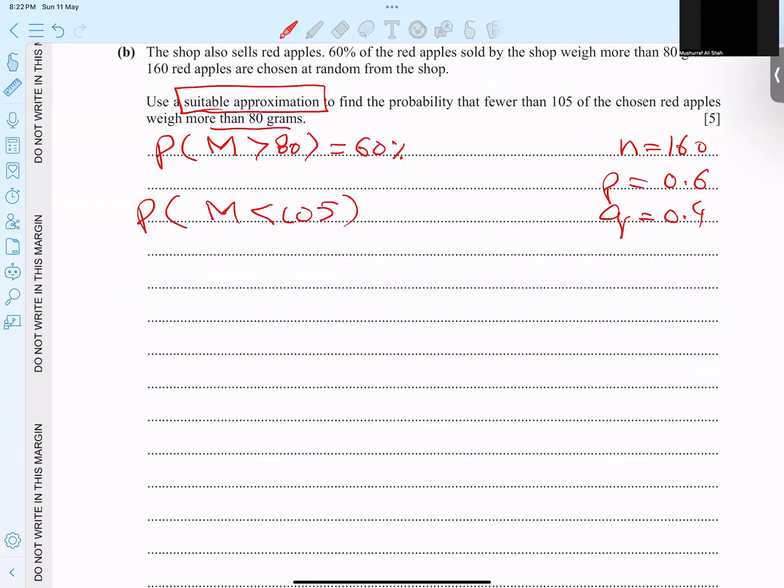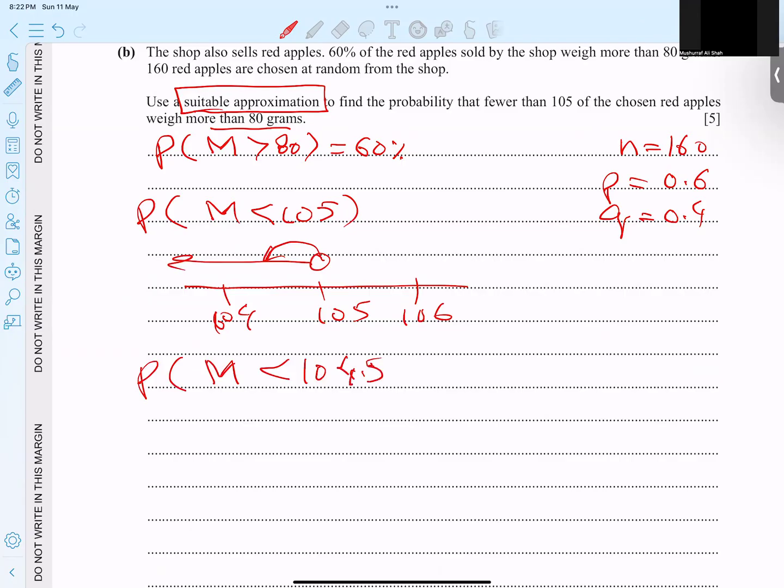105. How to do it? Continuity correction, first of all: 105, 106, and 104. Less than this means I move 0.5 backwards. So X is less than 104.5. So let's see now how we can do it.